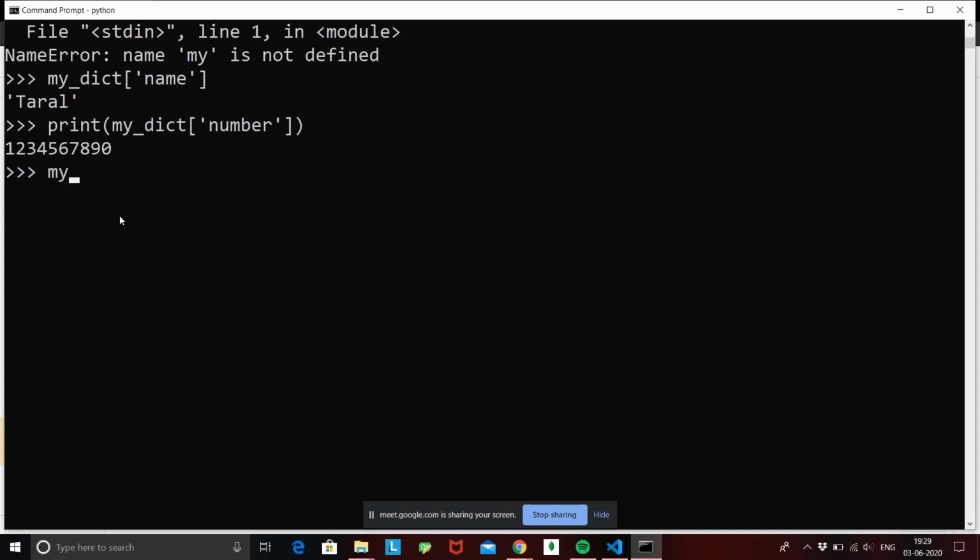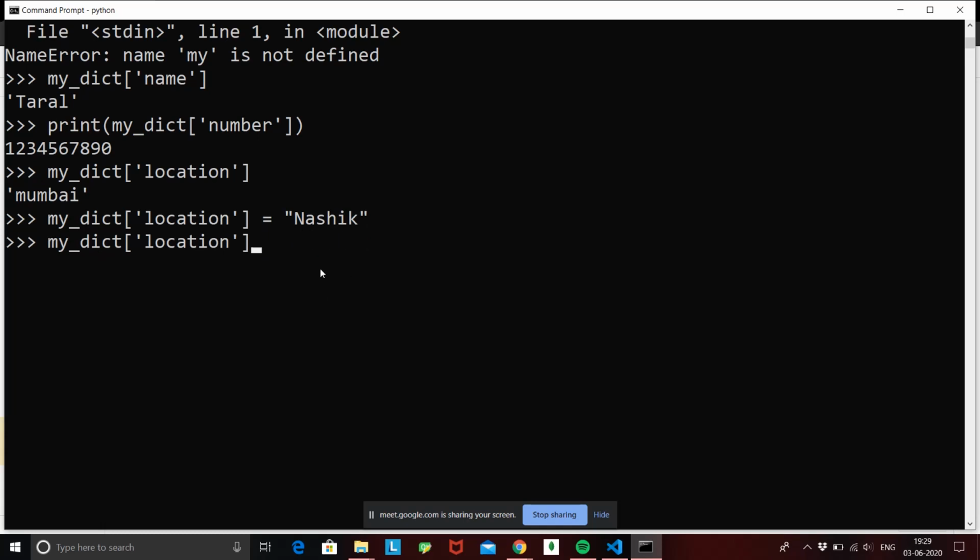If I do my dict of location, right now I am at Mumbai. If I try to change my location, that is my dict location, and give it a new value, say Nasik, my location has been changed from Mumbai to Nasik. So now if I try to access my dict location, it's going to give me Nasik itself.